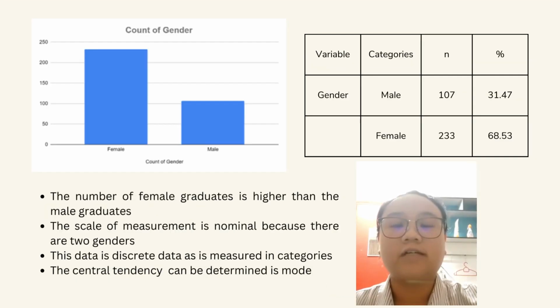Next is the frequency of gender. From the graph above, we know that the number of female graduates is higher than the male graduates, which consists of 233 out of 340. The scale of measurement is nominal because there are 2 genders. This data is discrete data and is measured in categories. And the central tendency that can be determined here is mode.